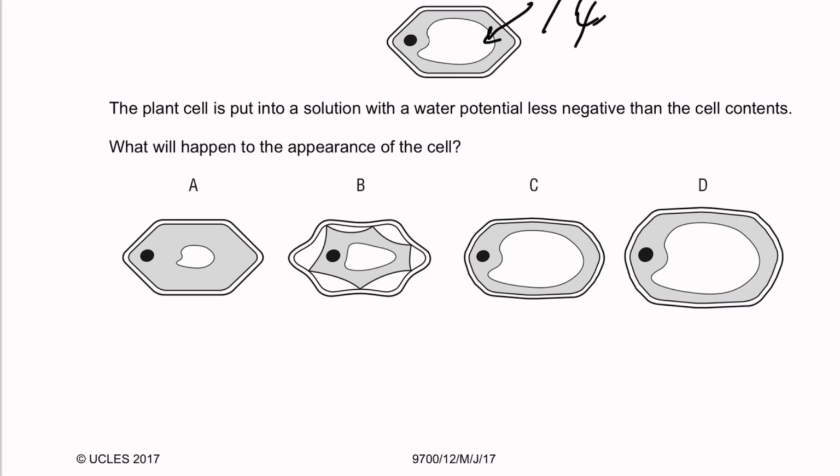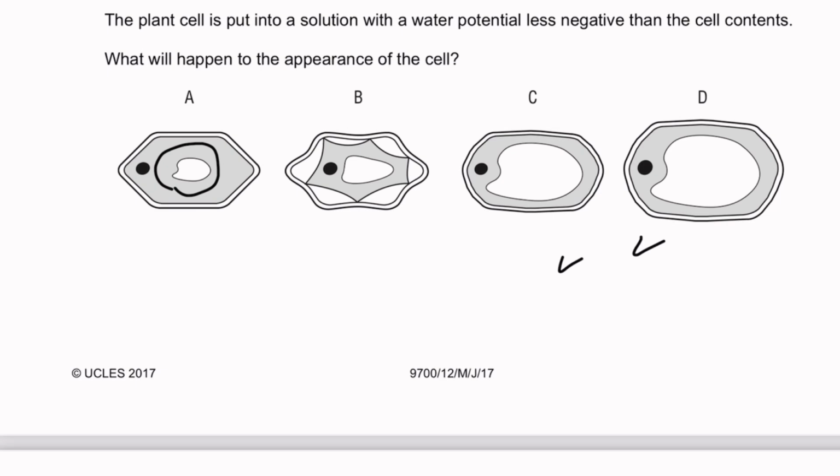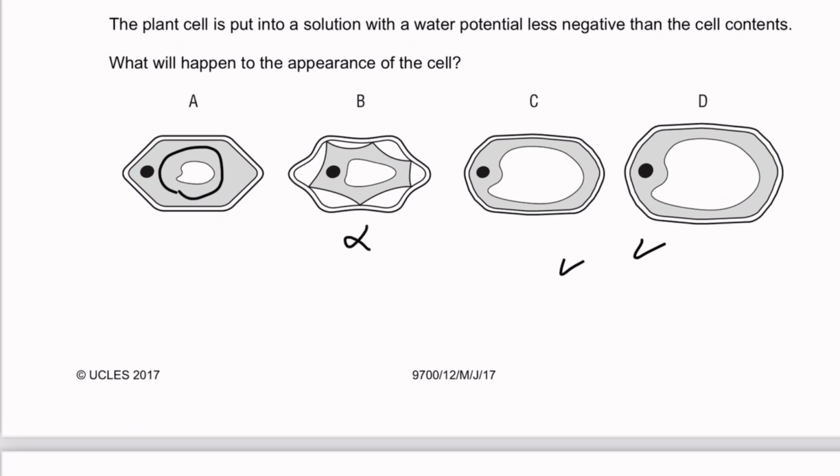Now, what is the answer? Is it C? Is it D? Is it B? Is it A? Okay, so what is shown in A is that nothing happens except the vacuole shrinks, which is quite abnormal for something where water is going to move in, so the volume of the vacuole should actually increase, which is what we see in C and what we see in D. In B, we see plasmolysis is happening, where the membranes are basically pulling apart from the cell wall because there's barely any water inside. This is definitely not what's going to happen when water is literally moving into the cell.